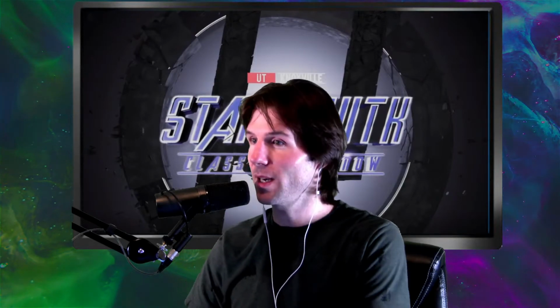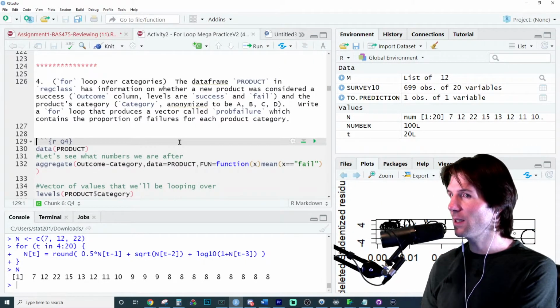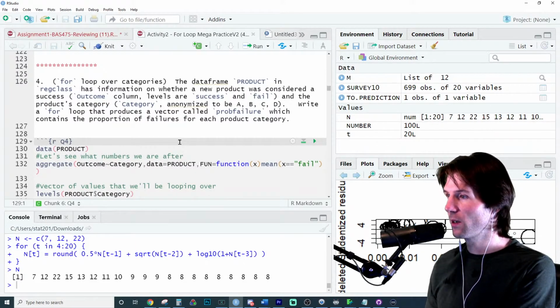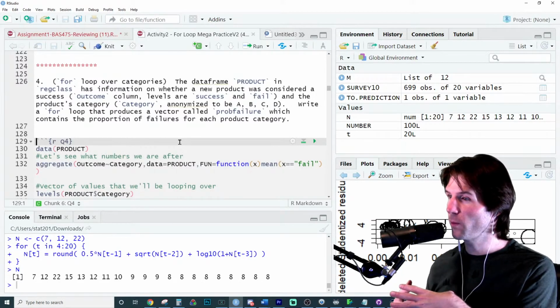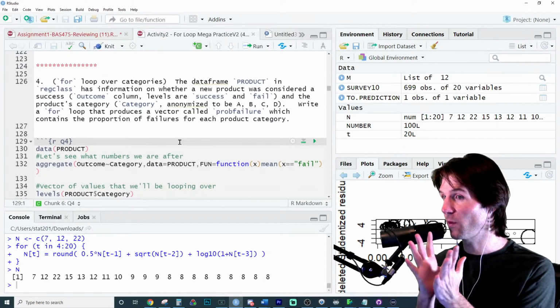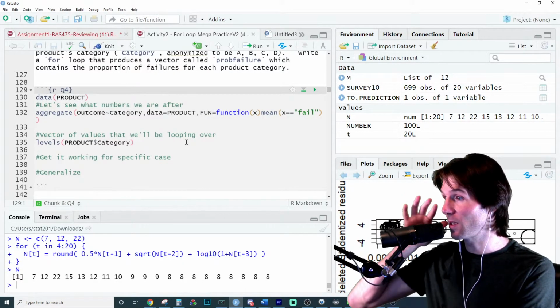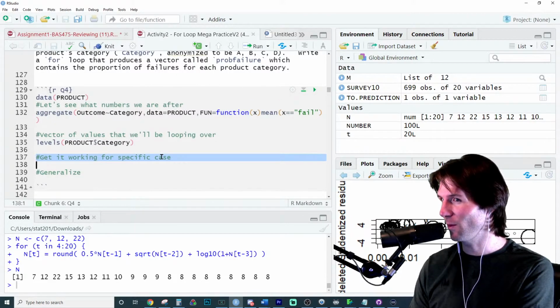Okay, let's take a look at some product categories right here with question number 4. We're looking at different products and whether or not they failed. If we want to write a for loop to examine 4 different products, that's a repetitive task. So how many products should we examine first? How many products do you think we will examine first? Kind of gives a hint right here.